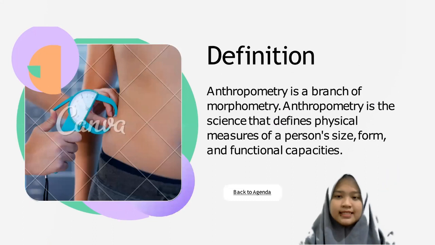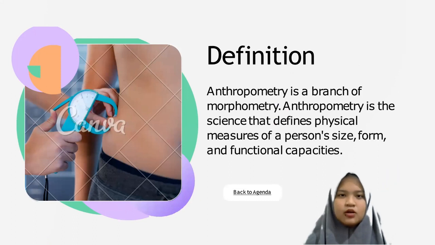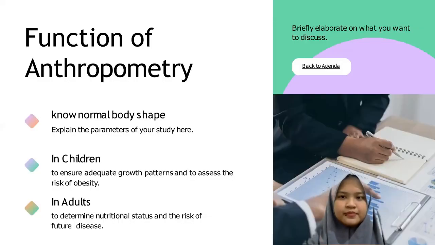My name is Widiaswari from 14 Intake, and now I'll present about anthropometry. The first is the definition of anthropometry. Anthropometry is a branch of morphometry. Anthropometry is the science that defines physical measures of a person's size, form, and functional capacities. Anthropometry is the study of the size and shape of the components of biological forms and their variation in population. Morphometry can also be defined as the quantitative analysis of biological form.